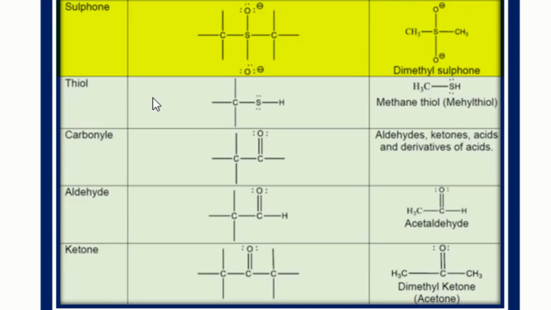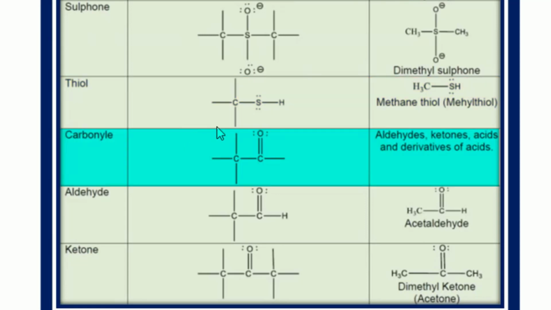Now the next. Just like the OH, where the carbon is bonded with the OH, that is called the alcohol. But if this is sulfur, SH, that family is called the thiol. A simple example is methane thiol, or methyl thiol.